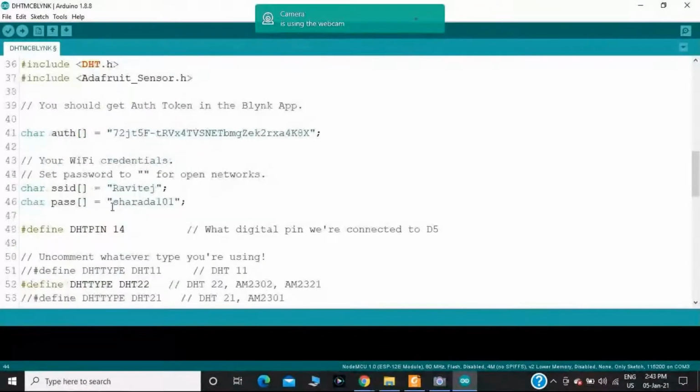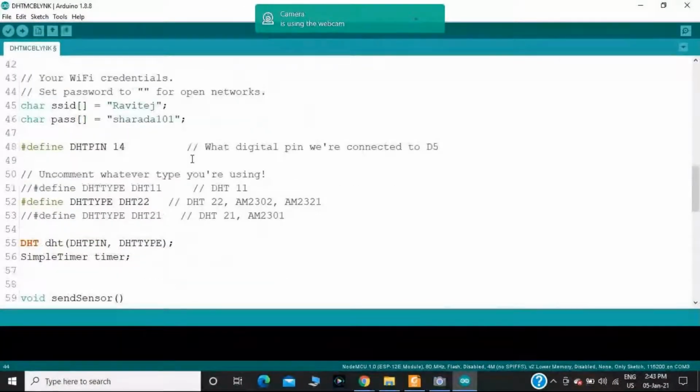After providing the Wi-Fi credentials, then you should assign the pin number, to which pin you are connecting the temperature sensor, that is the DHT22 temperature sensor, to the NodeMCU. In my case, I am connecting the signal pin to the D5 pin.